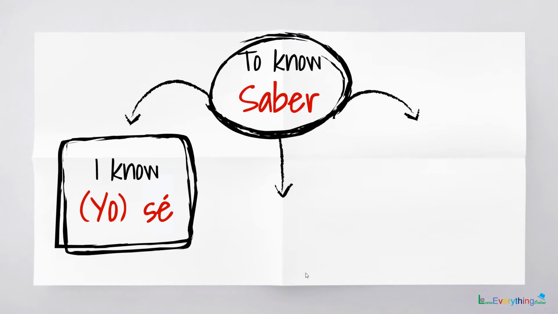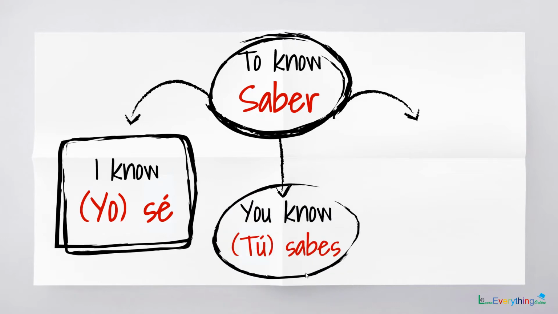Again, saying yo is not necessary, you can just say sé. The second form is the second person form, you know. That becomes tú sabes. Again, tú is not important, just sabes. You notice here the last R is removed and an S is put. That is the only difference.